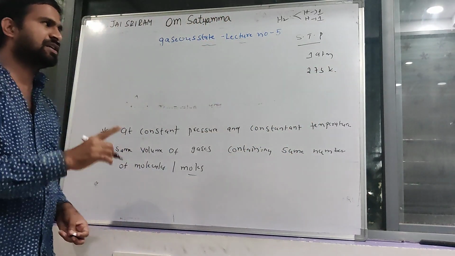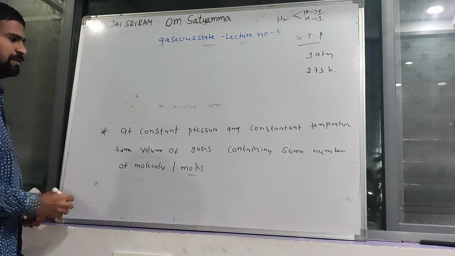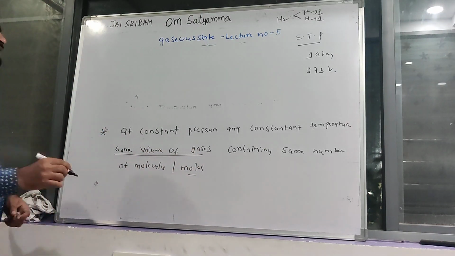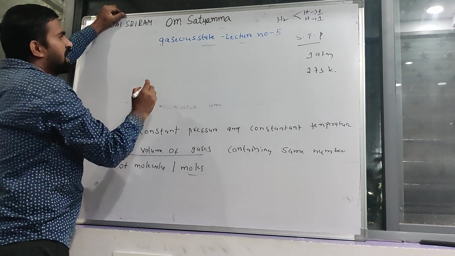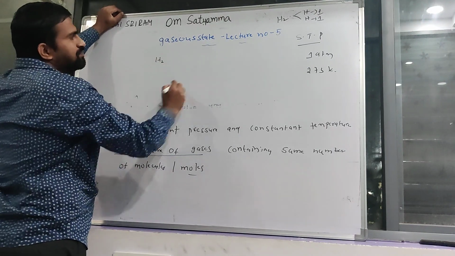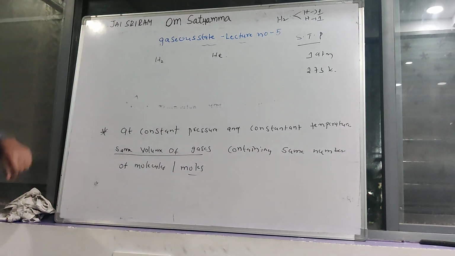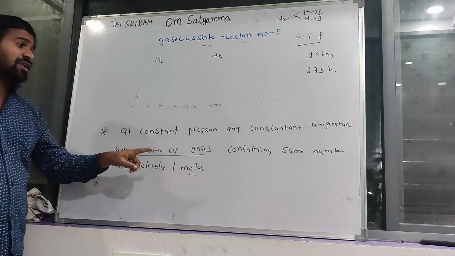Same volume of different gases. For example, I am taking hydrogen gas and helium gas.